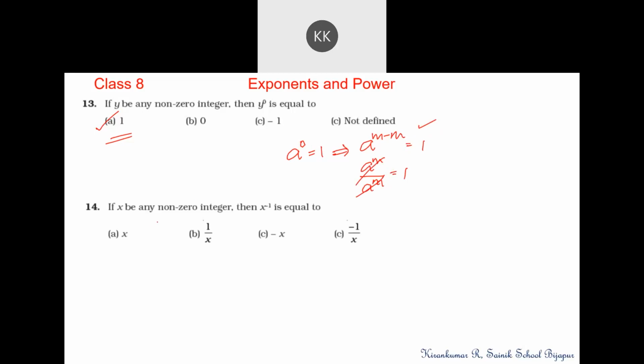Question 14. If x be any non-zero integer, then x to the power of minus 1 is 1 by x. Option number B, 1 by x is correct. Why did they mention this as non-zero integer?